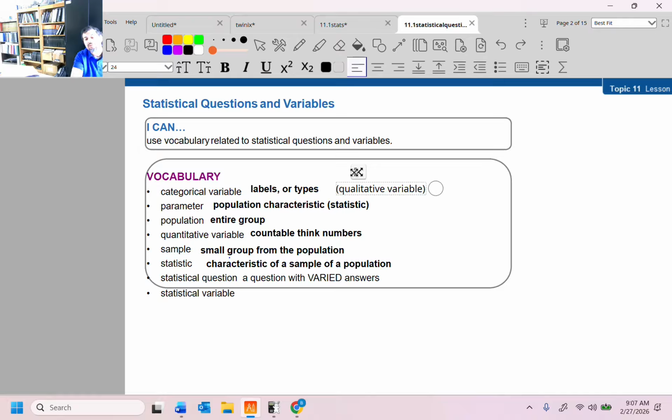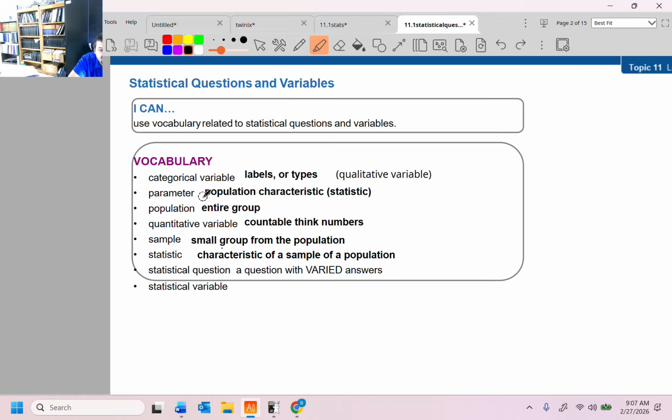A parameter is a population characteristic, which means it's a statistic, and that's what we're getting into, statistics. But a parameter is a population characteristic. And kids have the hardest time with these, but both parameter and population start with a P. Population is an entire group, okay? Could be every student in Dresden High School or every teacher in Dresden High School. That would be the population of those groups.